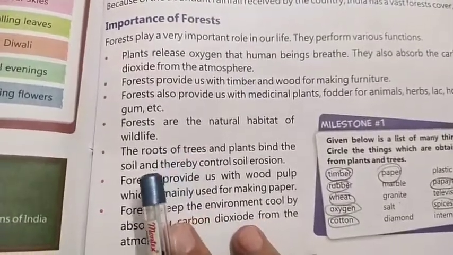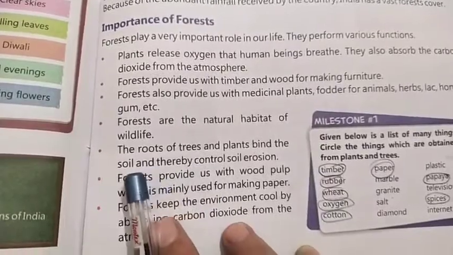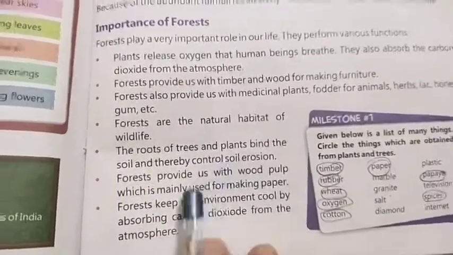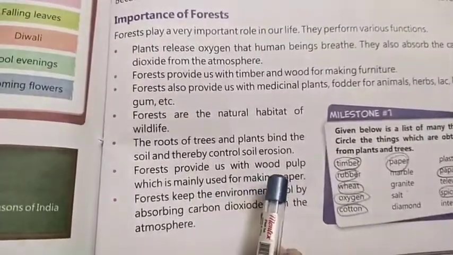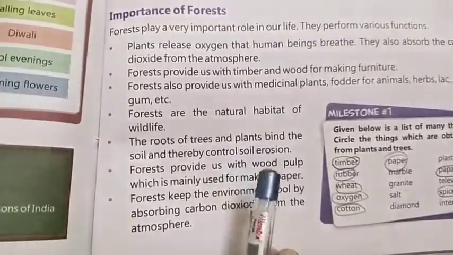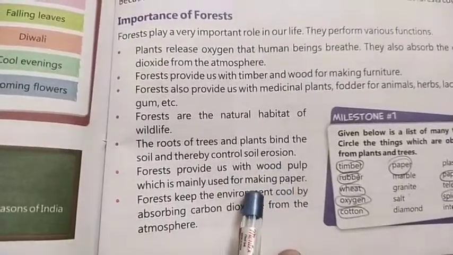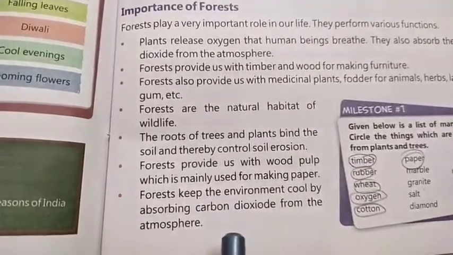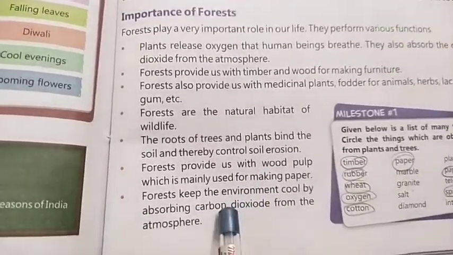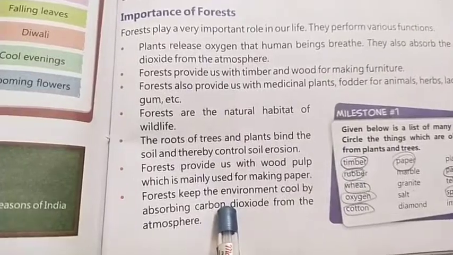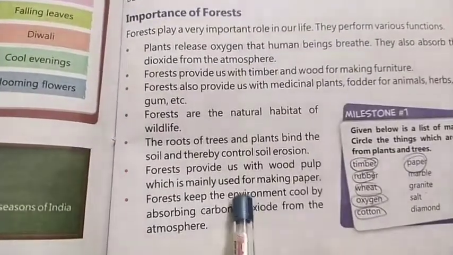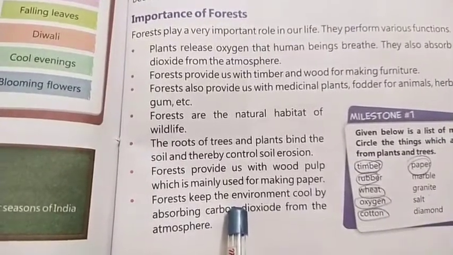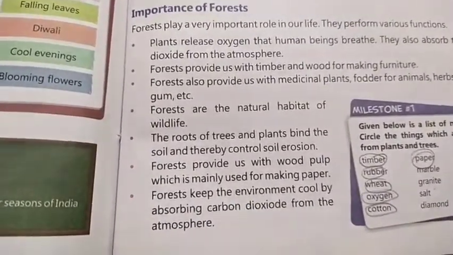The roots of the trees and plants bind the soil, which controls soil erosion. Then, beta, we get wood pulp from the forest, which is helpful in making paper. Again, forests keep the environment cool. Why? Because they absorb carbon dioxide, which is hot in nature, from the atmosphere, and by giving us oxygen, they make our environment cool.